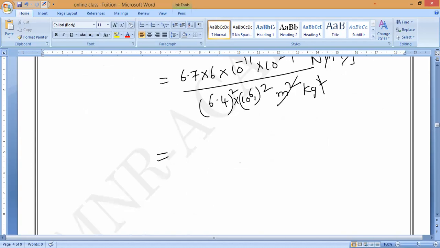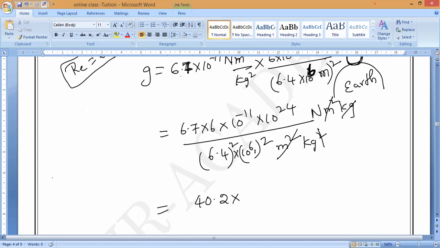6.7 into 6 is what? 40.2. So 40.2 into 10 power minus 11 plus 24, which is equal to 10 power 13.